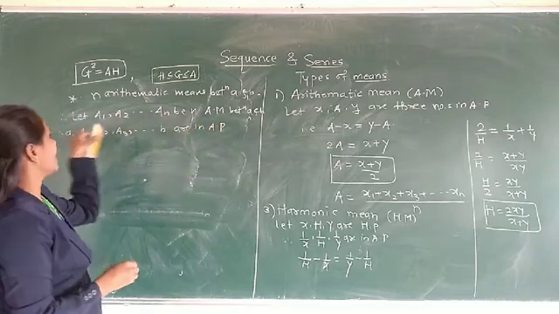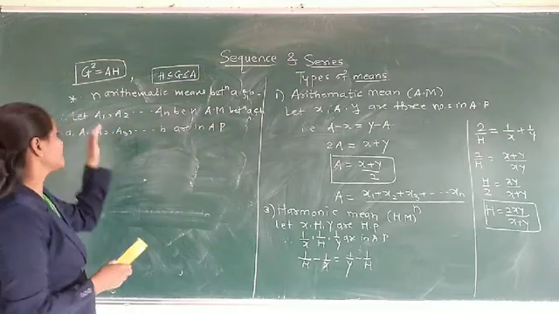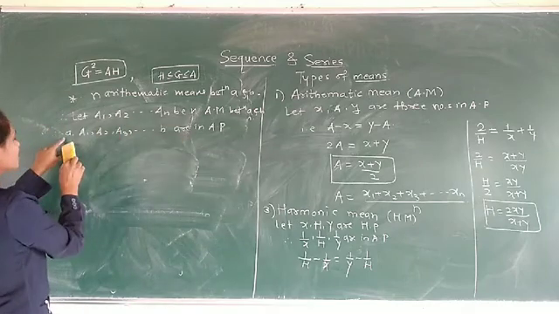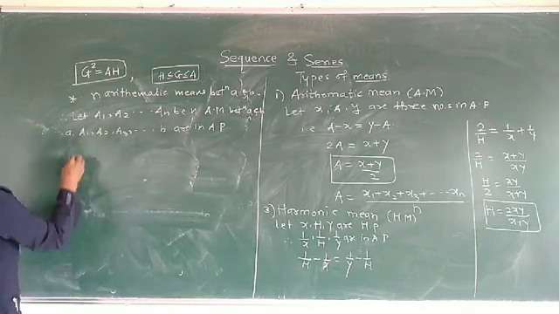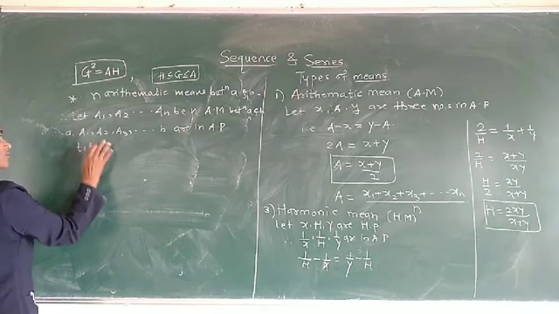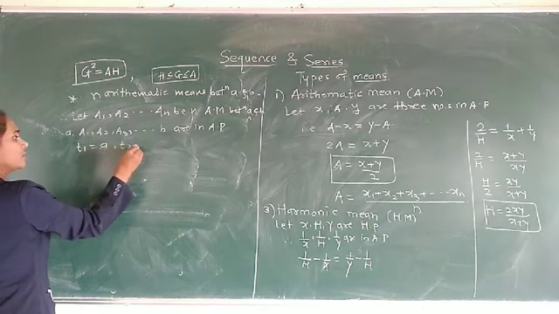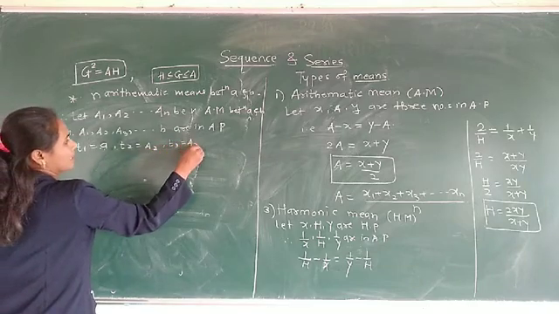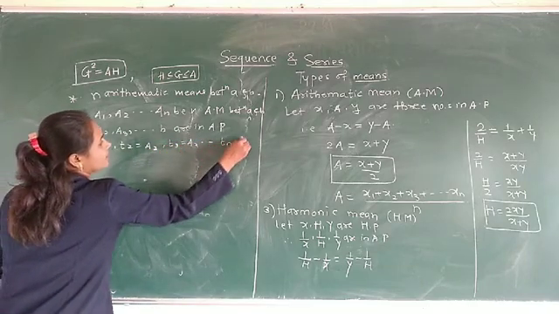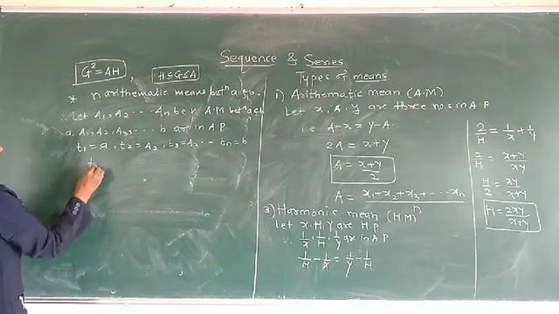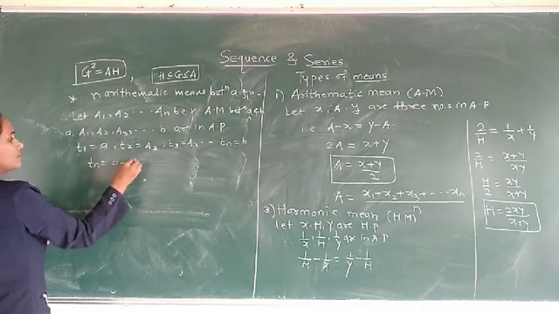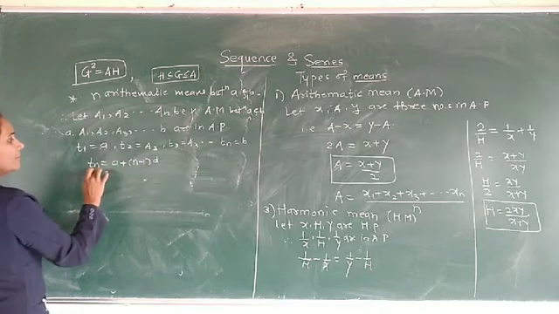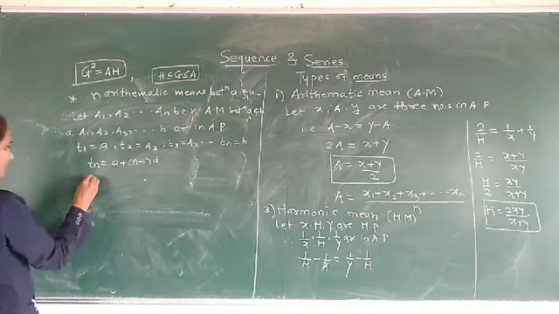Between A and B we insert n means, that means A1, A2, An. That means A and B will be at the ends. First term is A and last term is B. That is T1 is equal to A, T2 is equal to A1, T3 is A2 and so on. Tn is equal to B. But Tn is A plus (n minus 1) into D. Therefore, B is equal to A plus (n minus 1) into D.